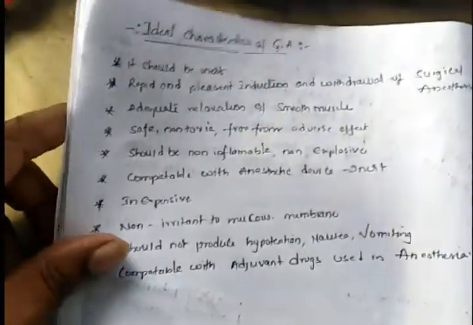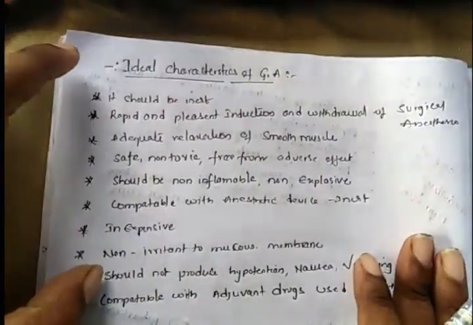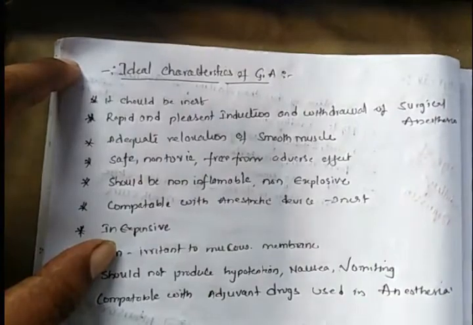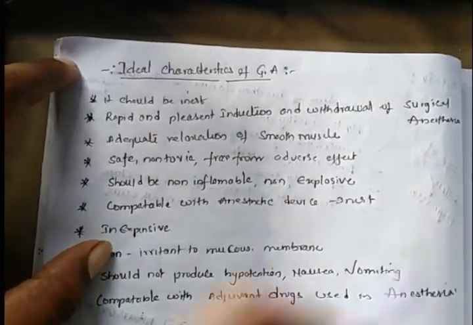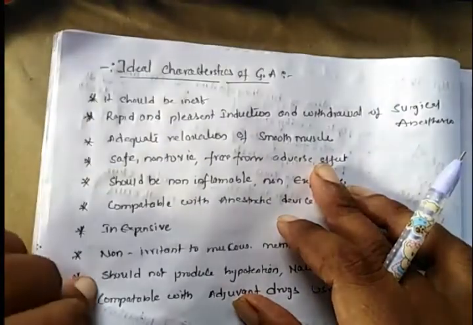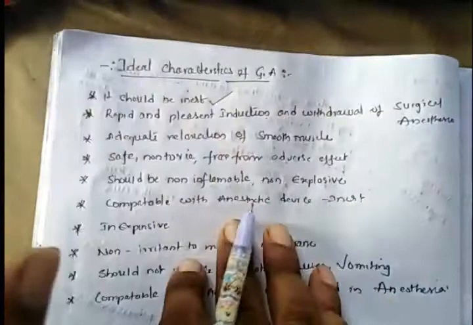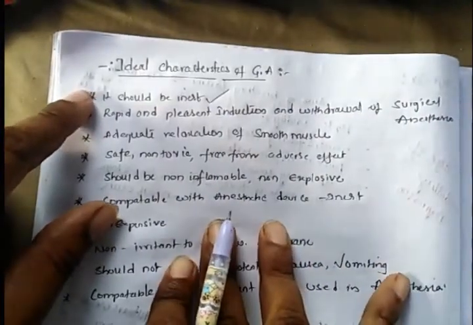Coming to the ideal characteristics of a general anesthetic agent. Before taking any general anesthetic agent, it should satisfy all these properties. The first character, it should be inert. It should not react with any materials.